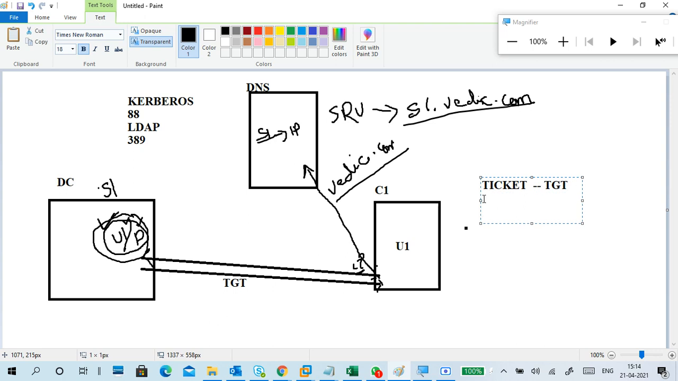So what is the TGT? Ticket granting ticket.